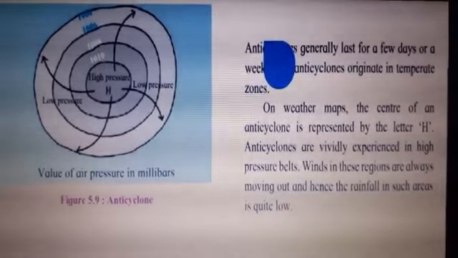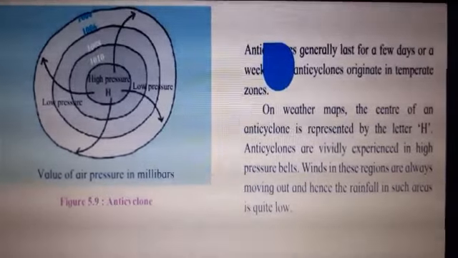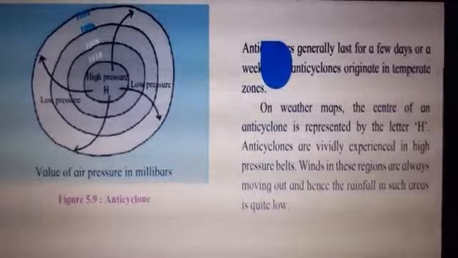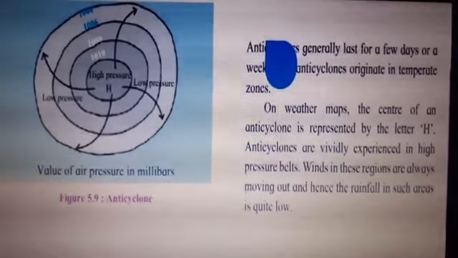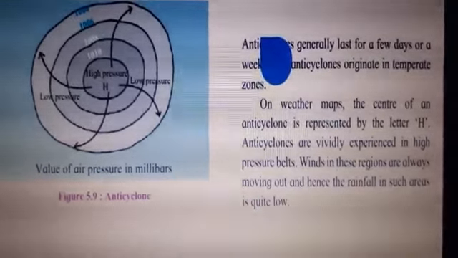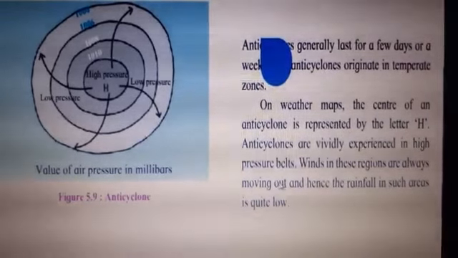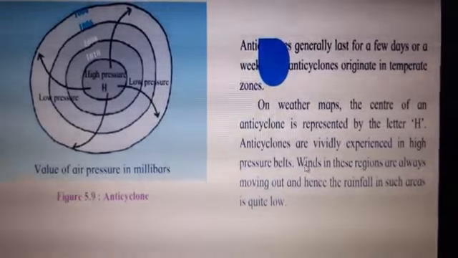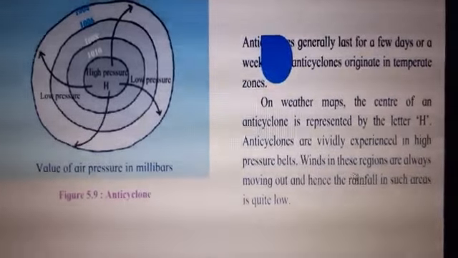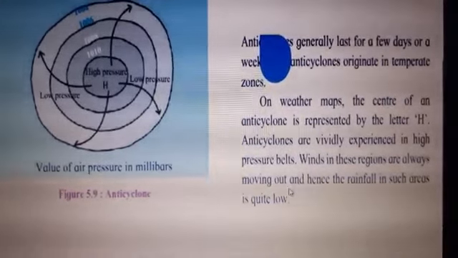In the temperate zone, plus where the pressure is high. Suppose mid latitudinal high pressure belts, right? And polar high pressure belts. In these areas we find the pressure belts where anticyclones and cyclones are occurring. Winds in these regions are always moving out.